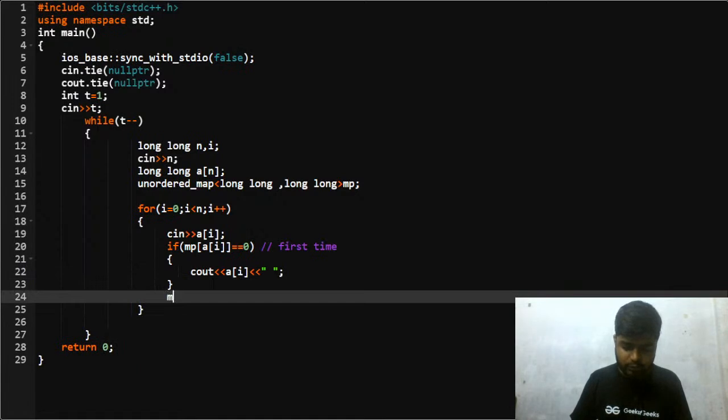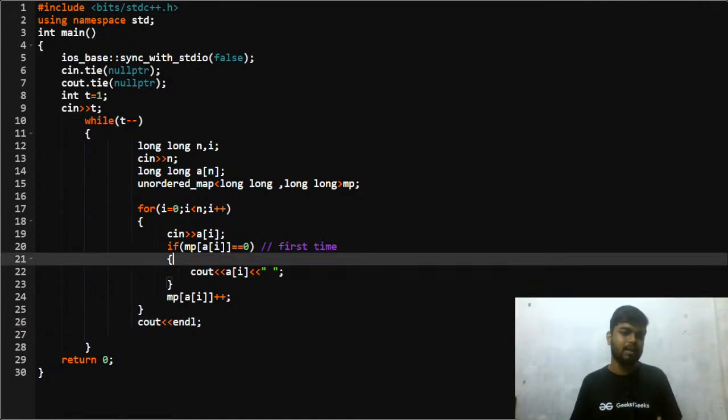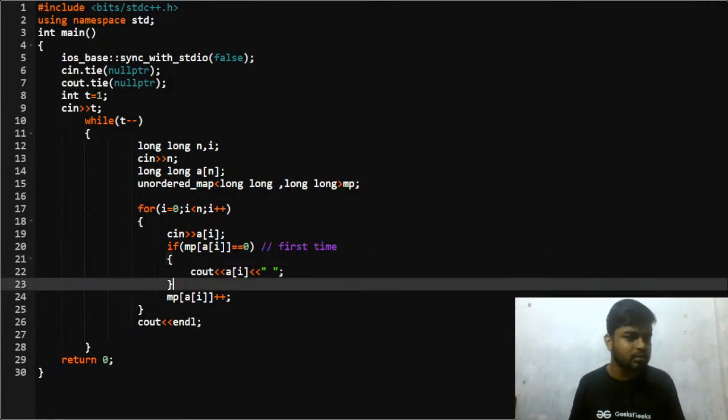Otherwise, what will you do? Otherwise, you will just keep on counting. You will keep on increasing the frequency of it, right? This is what you will do, and in the end, you can simply change the line for the next test case. Is this code clear to everyone? If it is occurring for the first time, then the map of a of i should be 0, and that means I'll be printing it. Otherwise, I'll be just counting it, right? I hope that this part is clear to everyone.